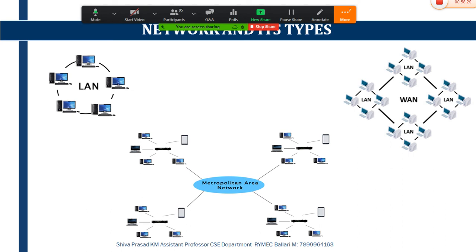It can also be used in airline reservations. It can be used in the colleges within the city. It can be used for communication in the military. And this is what the network and types of network is about.